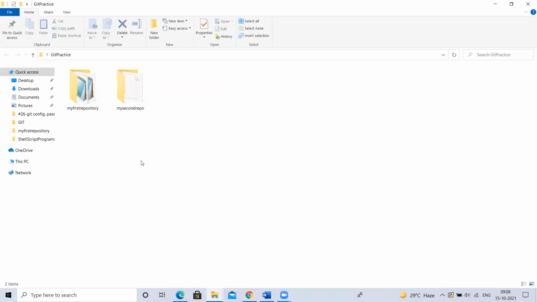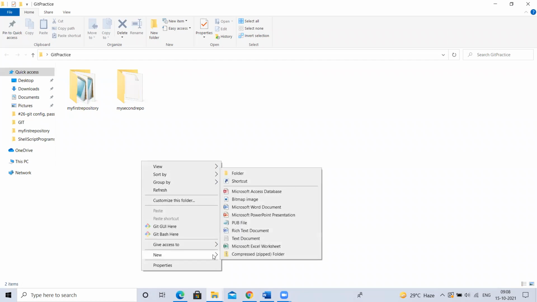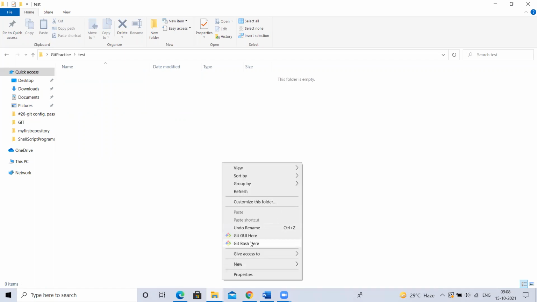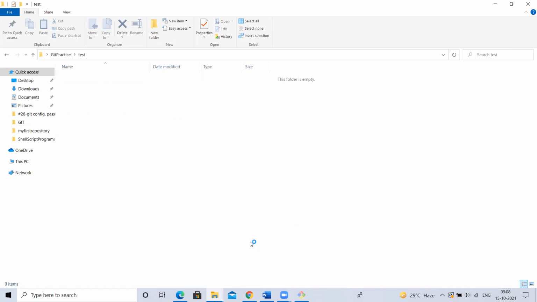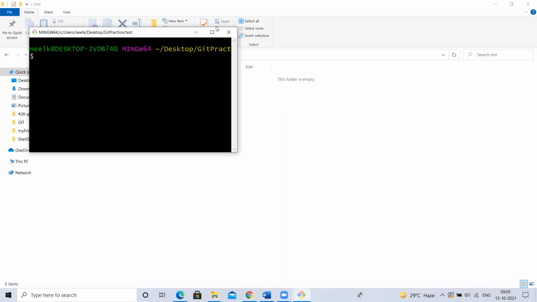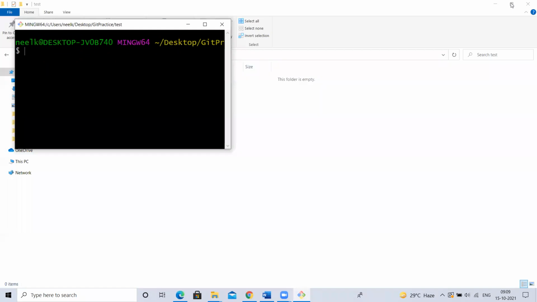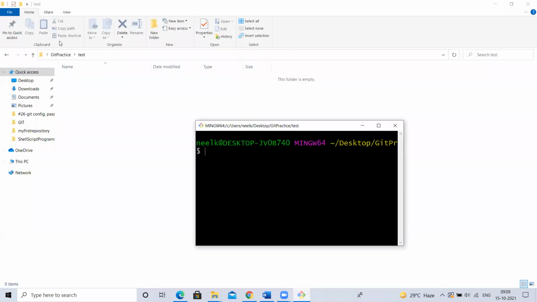Okay, so I'll create one folder, for example, a test folder. I'm creating a test folder and opening my git bash here. Okay, I opened a git bash here. I just created one folder, git bash here.